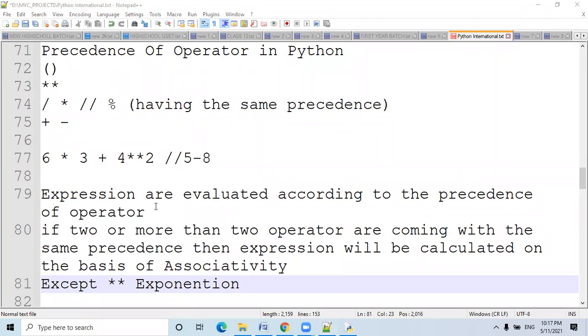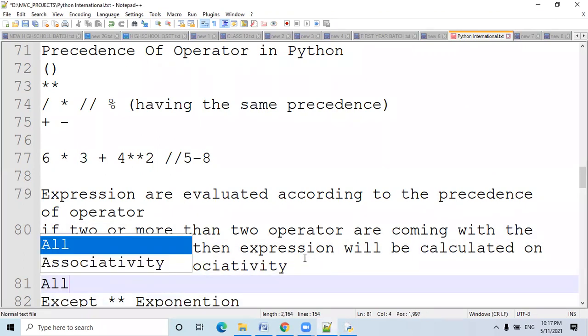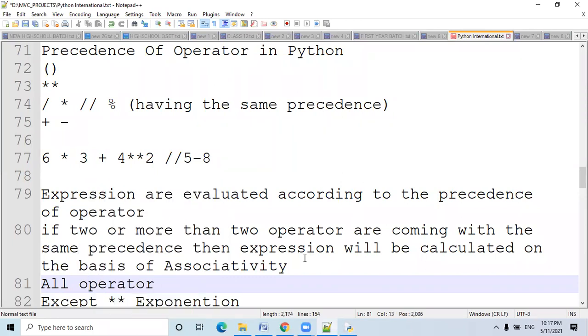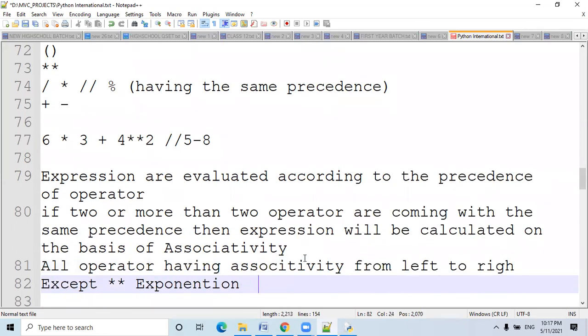Yes, we have taken the associativity from left to right. Understand? But there is only one operator, exponential, which has associativity from right to left. All operators have associativity from left to right. Exponential has associativity right to left.